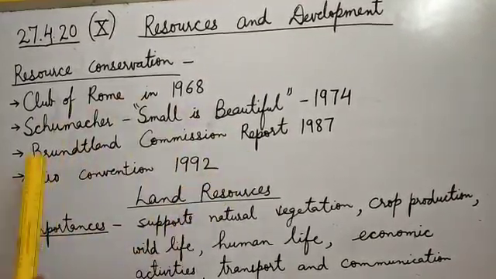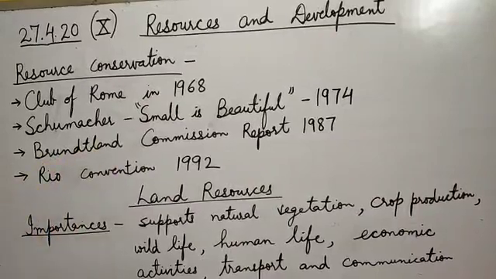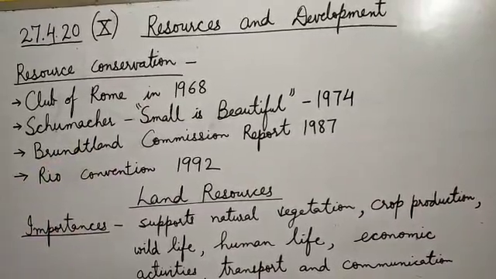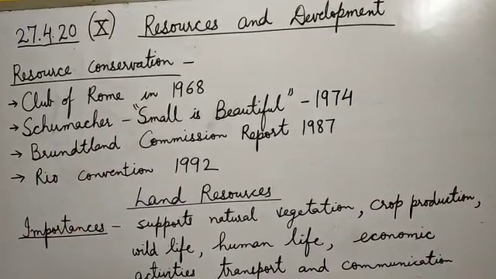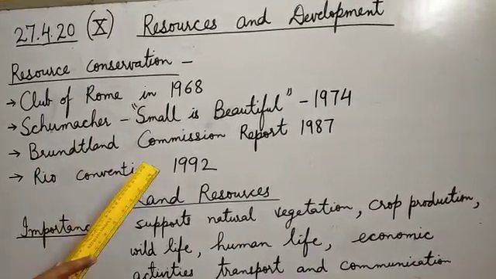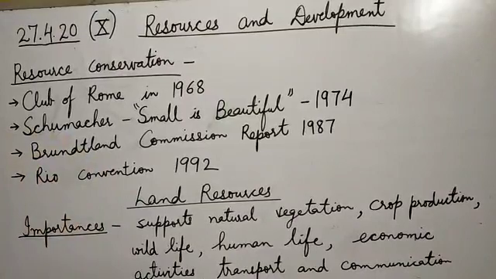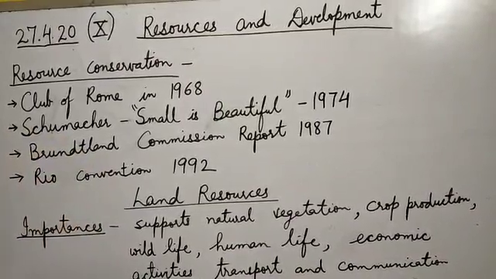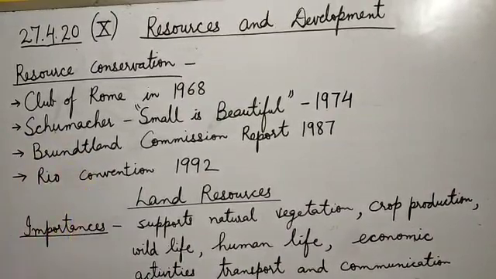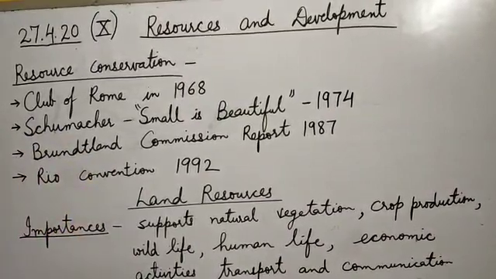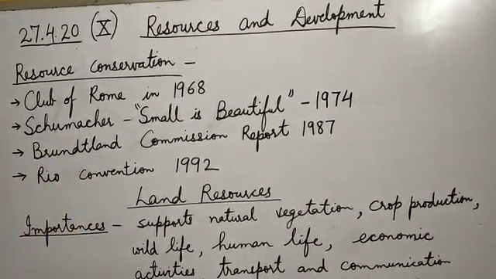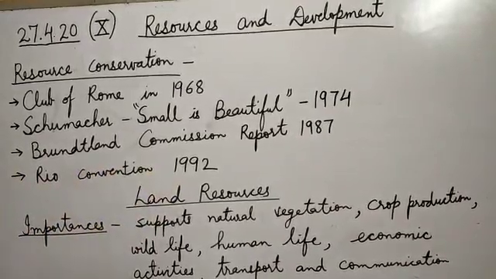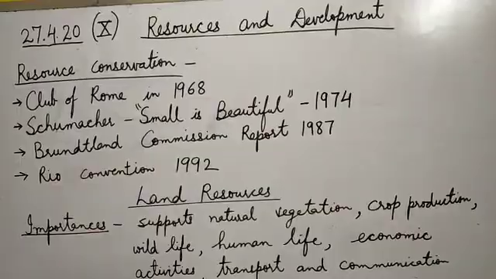Then in 1987, the Brundtland Commission report introduced the concept of sustainable development. Based on that report, a book entitled Our Common Future was written. And finally, before the end of the 20th century, the first international summit, the Earth Summit, was held in 1992 in Brazil, that is the Rio de Janeiro Convention.